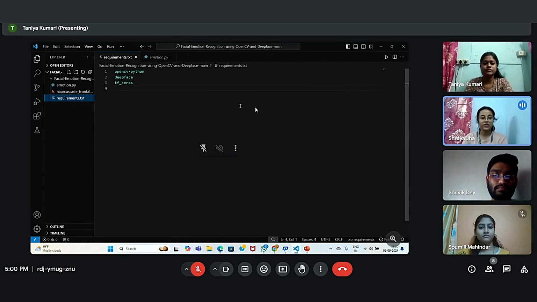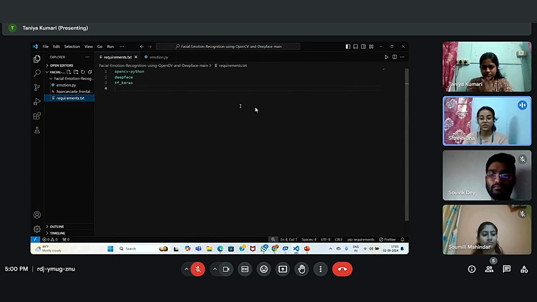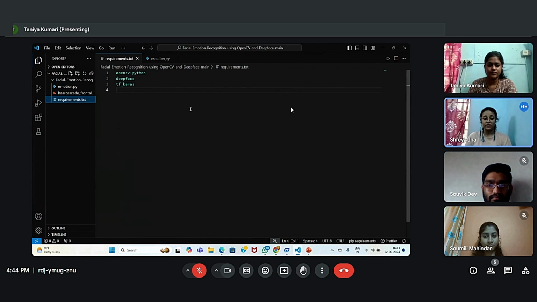So now let us see the requirements we need for this project. So first of all, we need OpenCV to capture the video. Secondly, we need DeepFace to recognize the emotion. And thirdly, we will be needing Keras, which is a part of TensorFlow. So the main objective of Keras is to provide utilities and layers to build and train models for image processing tasks and face detection. So for now here its task is to classify each face based on the emotion shown in the facial expression. Now let us see the code file.